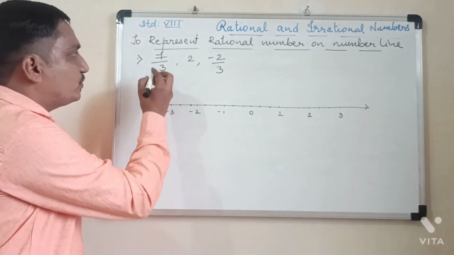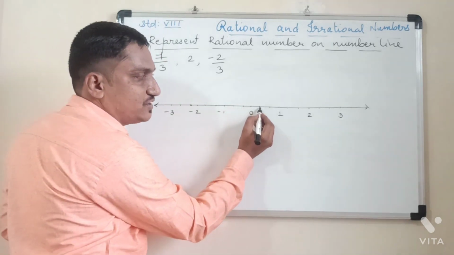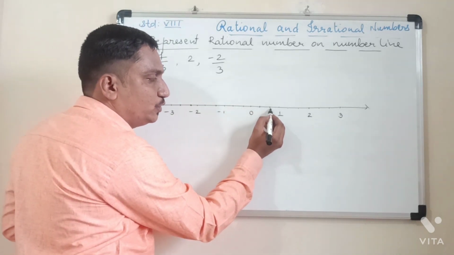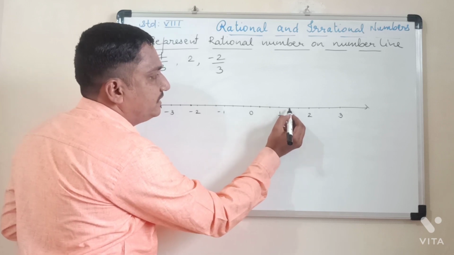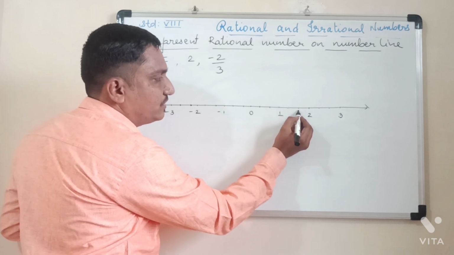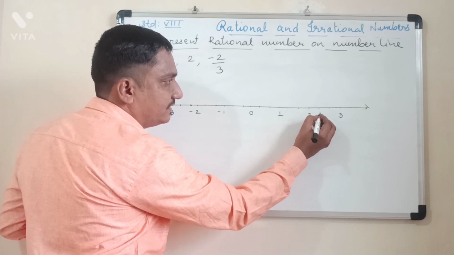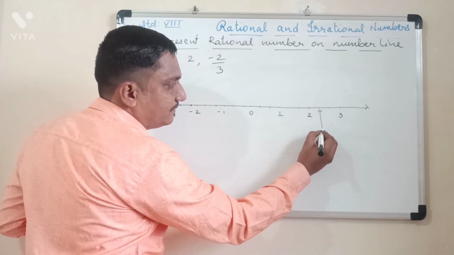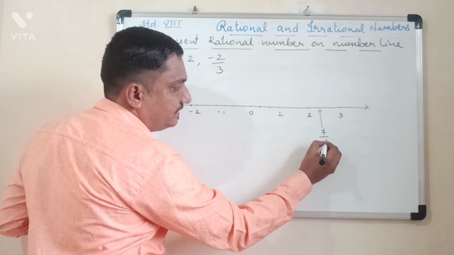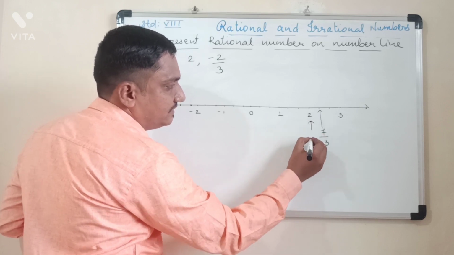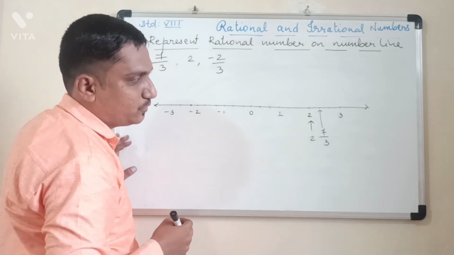So we want to show 7 upon 3. So see here, this first one is 1 upon 3, 2 upon 3, 3 upon 3, 4 upon 3, 5 upon 3. This is 2. 2 means 6 upon 3. And this number here is nothing but 7 upon 3. This is 2. 2 is nothing but 6 upon 3 only.